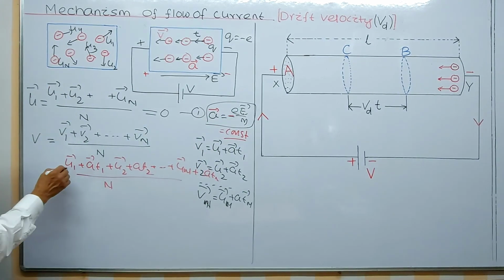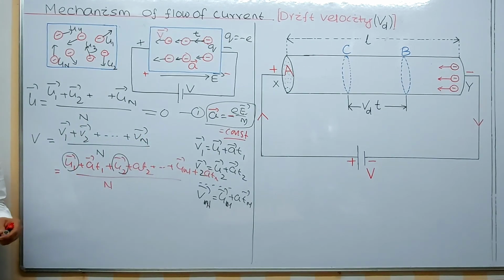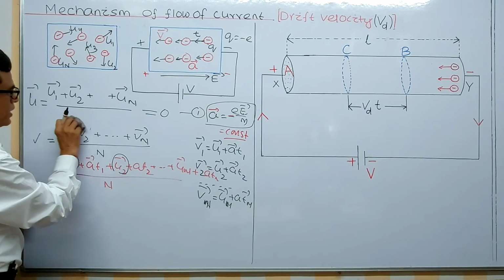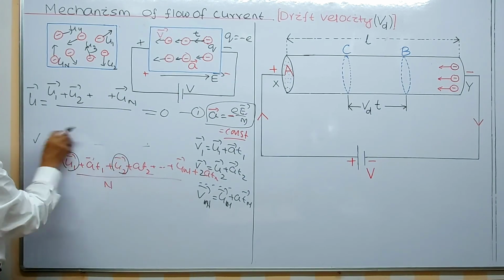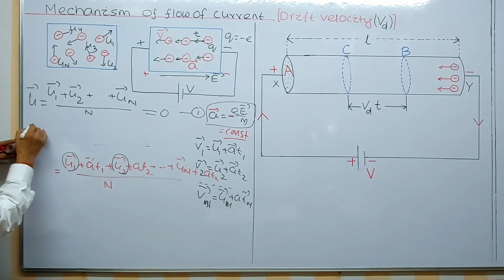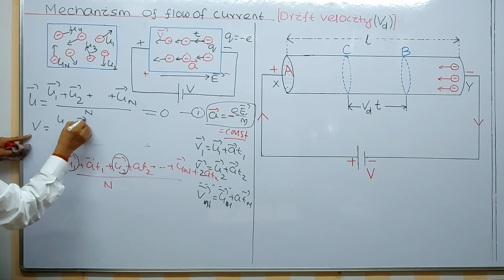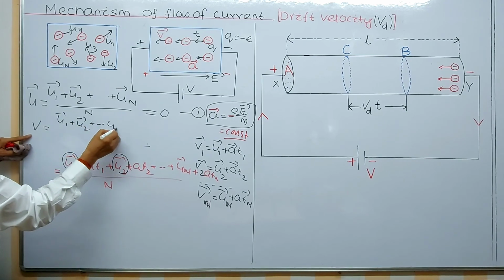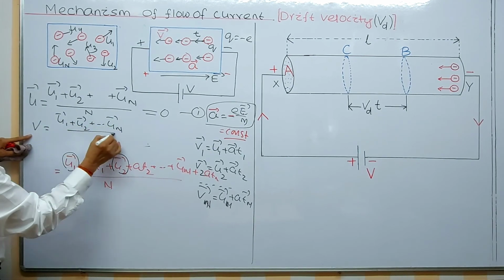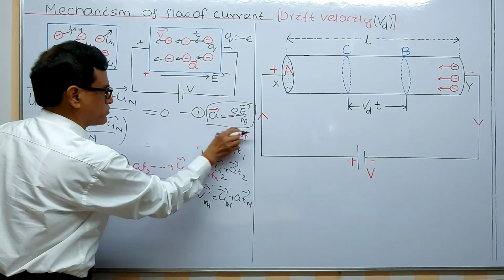Then you can separate out u1, u2, u3, u4. So this formula I can write here, this is n, and v I am calculating: that is u1 plus u2 vector plus dot dot dot un, whole divided by n. Okay, I am separating it out.